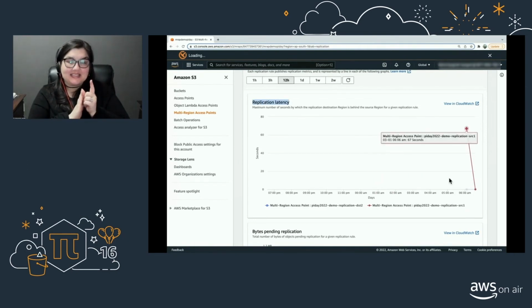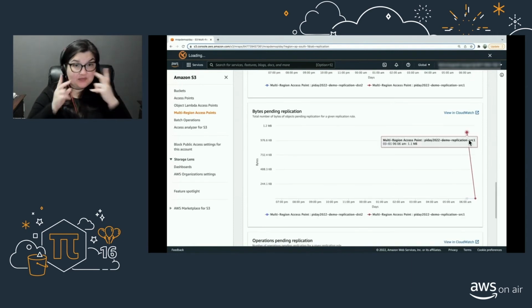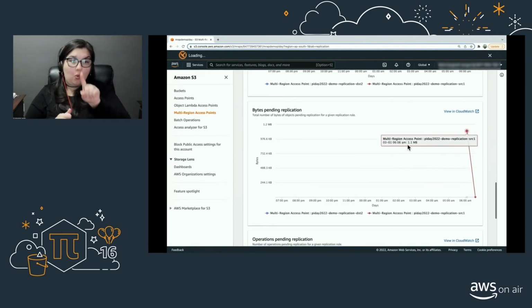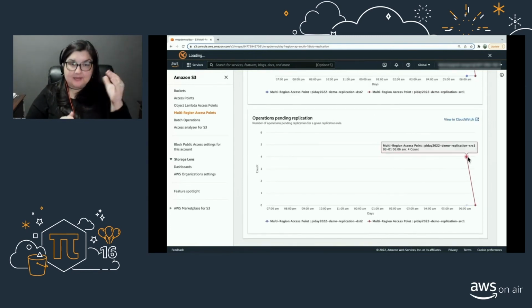And you can also view the same in CloudWatch. Bytes pending replication is about 1.1 MB. And operations pending replication is count 4 because we uploaded 4 pictures there. So again, you can view all the same metrics in CloudWatch as well. Well, this was it for the demo today. Hopefully this was helpful.